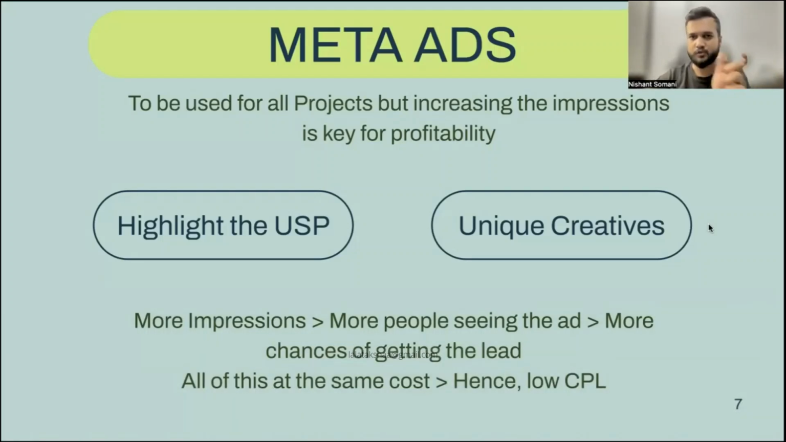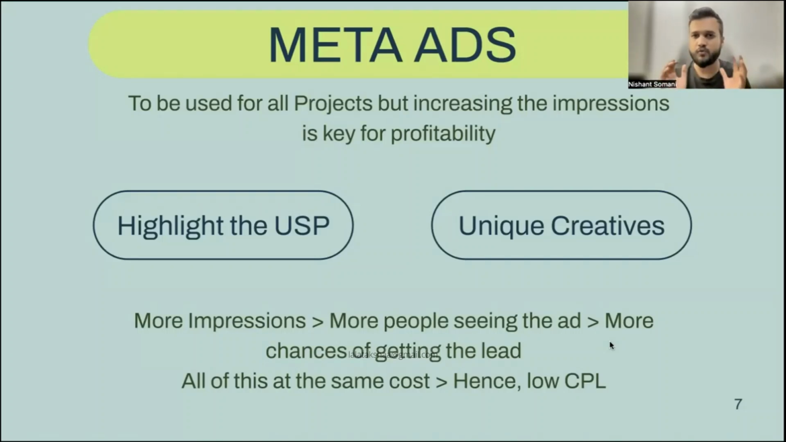Now just by doing these two simple things, your impressions are going to increase. Why? Because people were earlier scrolling. Now, because the creative is unique and visually appealing, they're going to stop at the creative. And once they stop, the impressions increase. All of this is when you keep the budget constant. More impressions means more people are seeing your ad, right? And there are more chances of getting a lead. All of this is at the same cost. Your budget is the same, you're not changing that, but the CPLs go much, much lower, because the impressions are increasing. Again, CPL is cost per lead. I hope we are clear with that till now.